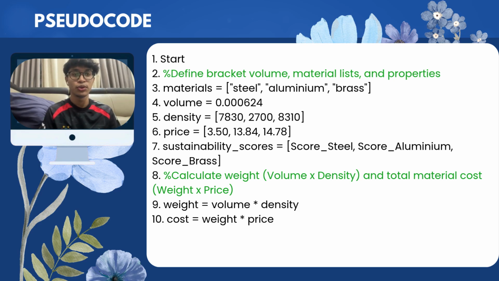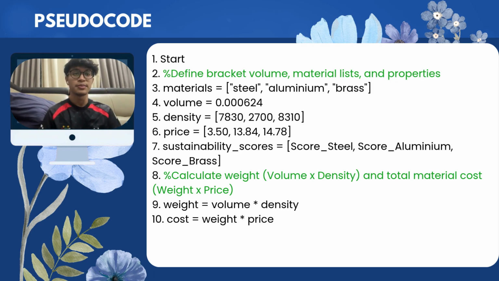From step 2 to step 7, we establish our initial parameters. We define our materials, which are steel, aluminum, and brass, alongside their volume, which is fixed at 0.000624 cubic meters. We then put in the properties of the materials, which include the material densities, the market price per kilogram, and the sustainability scores out of 10.